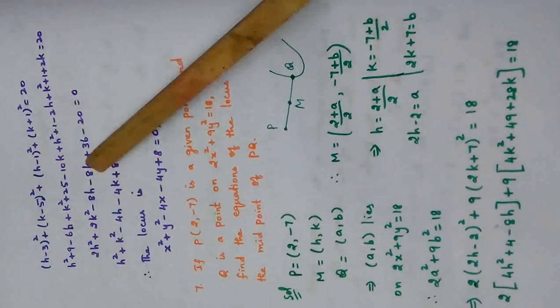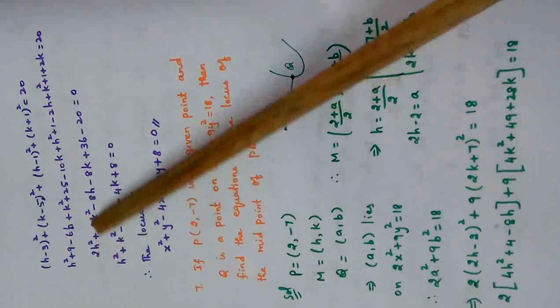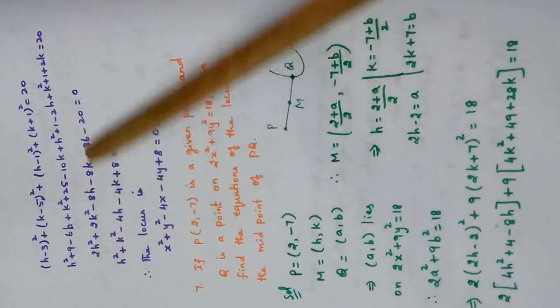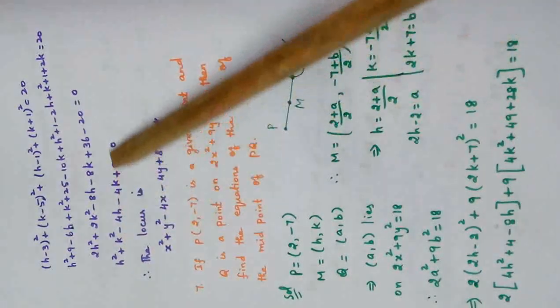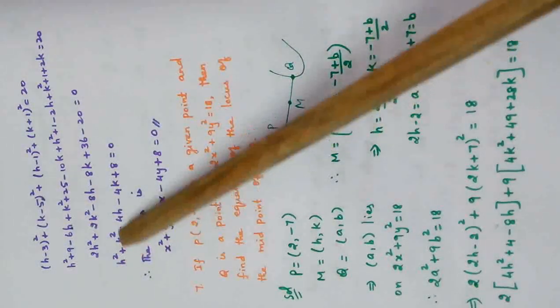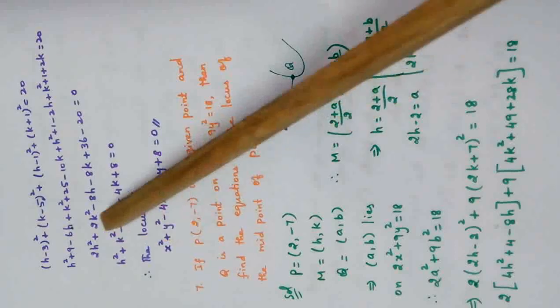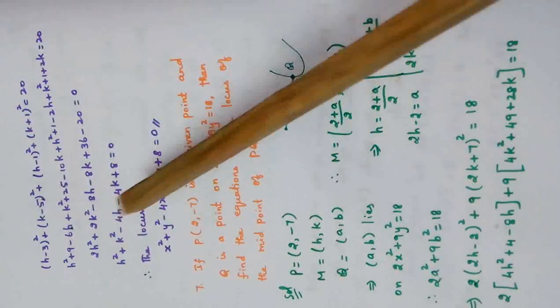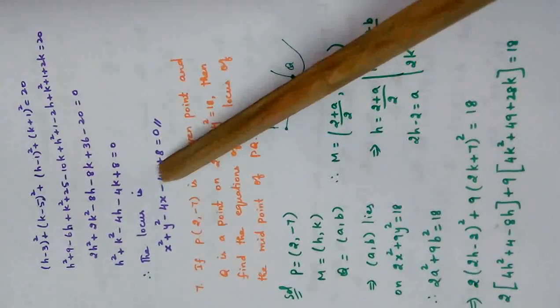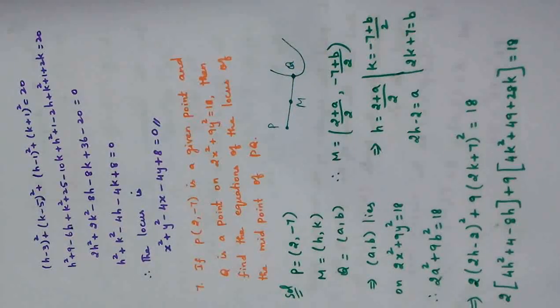You just see and simplify. Everything is in multiples of 2, so divide by 2 and write this step. So this is the final equation. Locus means we have to change h to x and k to y. So x square plus y square minus 4x minus 4y plus 8 equal to 0 is the locus.